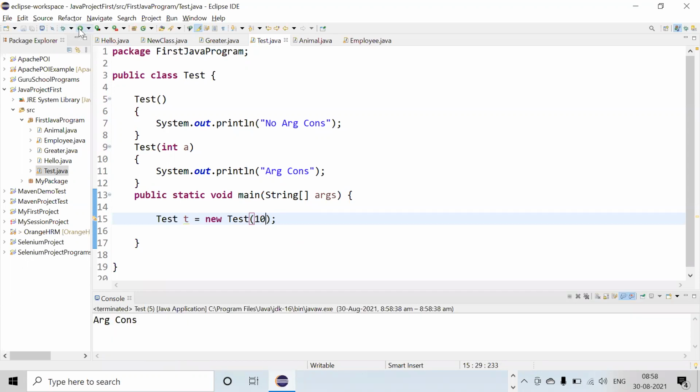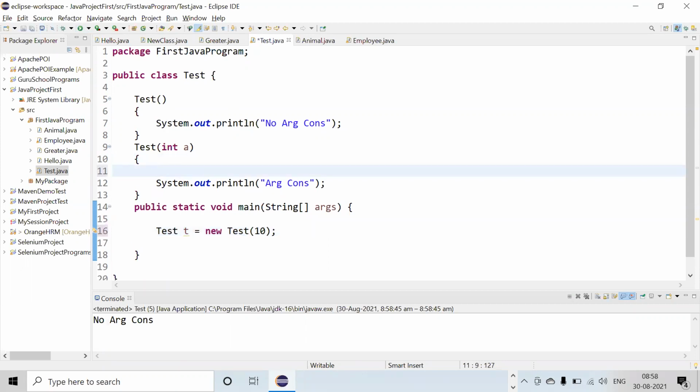Argument constructor, right? And if we are not writing anything, then what will happen? No argument constructor, right? But suppose we are calling an argument constructor, and inside that we are writing this like this.